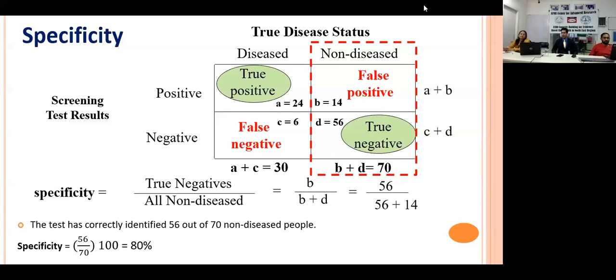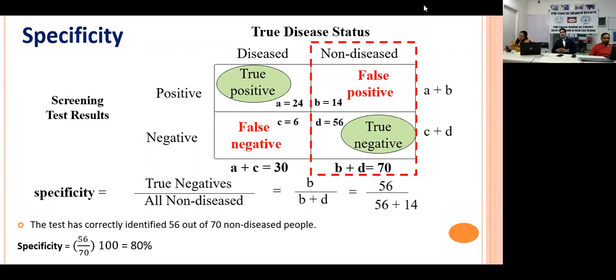But my dear friends, in reality, do you know who is diseased or who is non-diseased? It's a major issue. We do not know who is diseased or who is non-diseased. If we already knew who was diseased and who was non-diseased, we might not need the test itself in the first place, isn't it? Why are we running the lab test?